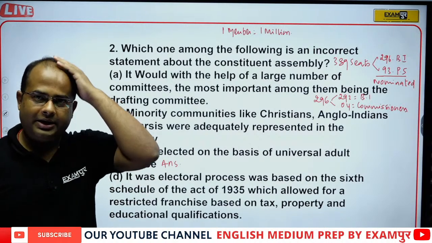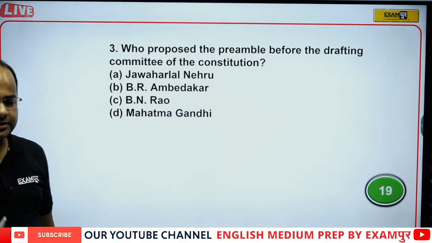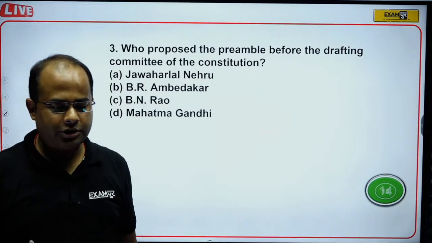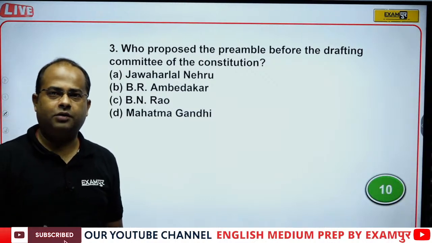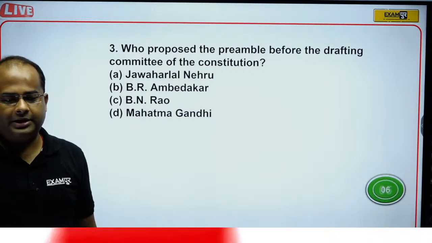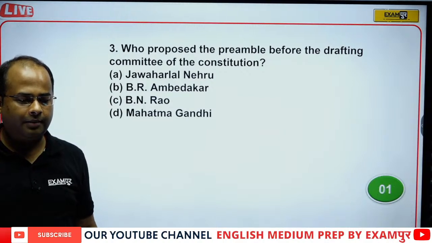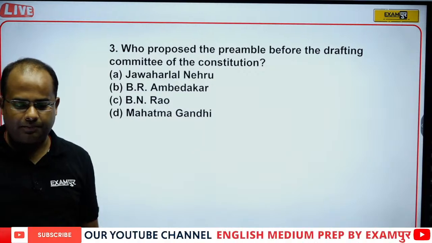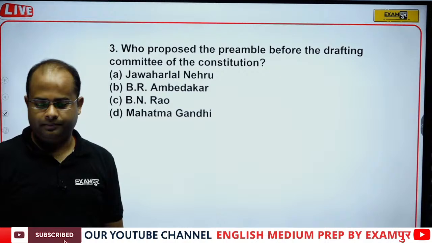Okay, now guys, let's move to the next question. The next question is very simple for you: who proposed the preamble before drafting the Constitution of India? Preamble, or simply you can say the objective resolution, that was the summary of the upcoming constitution. So who presented the preamble before the drafting committee of the constitution, or simply who presented the objective resolution?